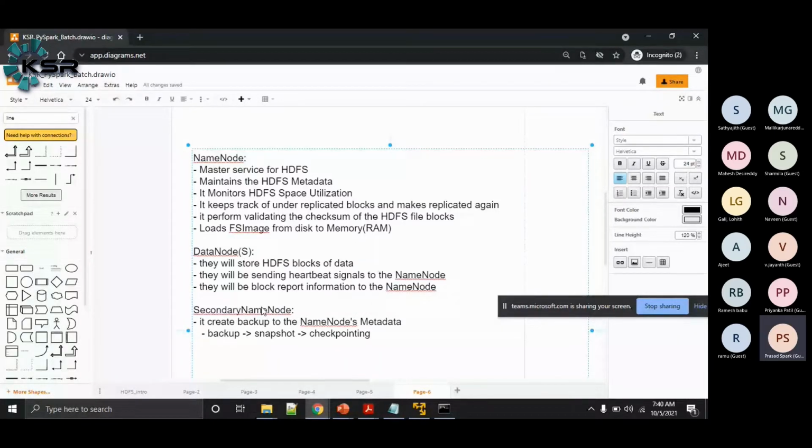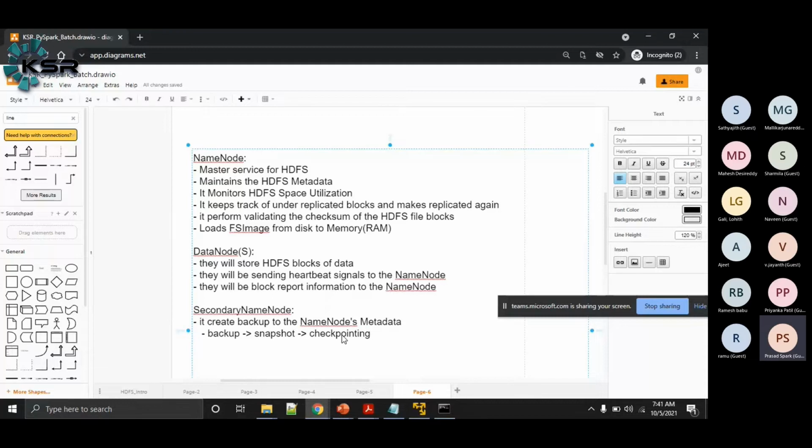It will connect to the name node system. It will copy the edit log file which is available at that moment, and it will initially create one snapshot of that. That becomes the initial FS image. Let me say that is FS image version 1. Now after 1 hour, again the secondary name node will connect to the name node system.